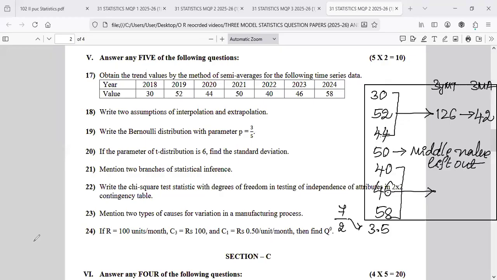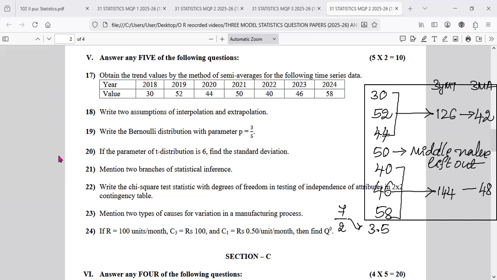Similarly, 50 plus 40 plus 46 plus 58, 144, and that is 144 divided by 3. So 48. Okay, that's all. So you people get 2 marks definitely. So this much you have to do. Correct? Okay, next question.